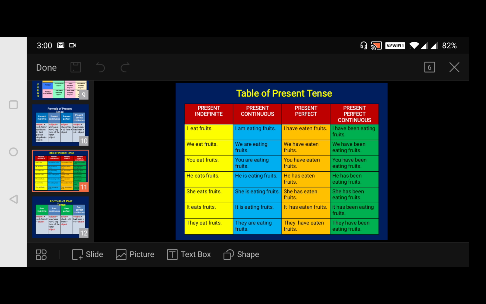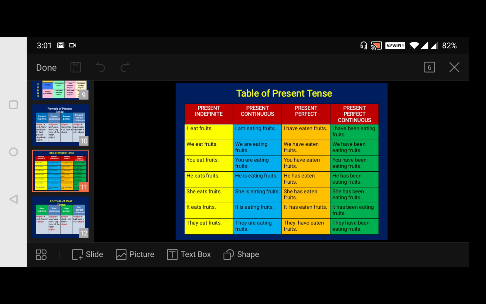So have not and has not, plus the ing form of the verb, are the negative forms of the present perfect continuous tense. Followed.